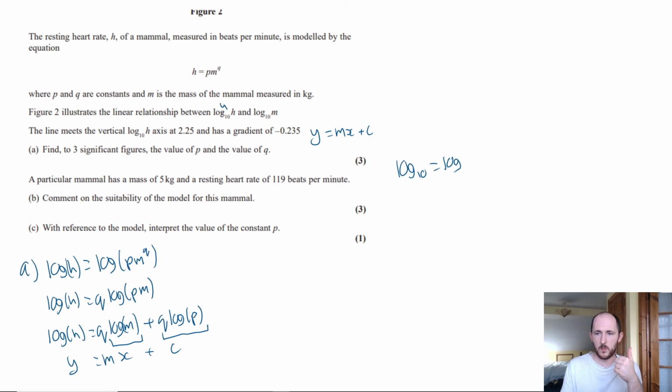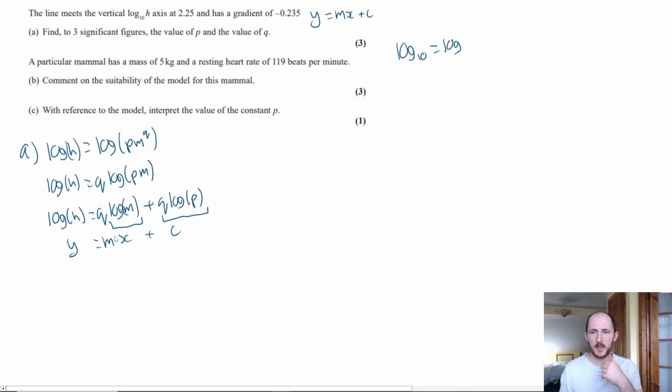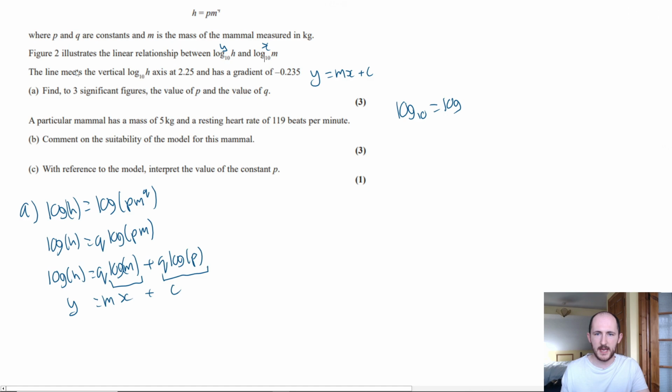These things here should be y and x, our variables, which means the gradient is q. So if I look at this over here, it says it has a gradient of minus 0.235. So in other words, m is minus 0.235. So in other words again, q is minus 0.235. Because it's equal to m equal to the gradient.